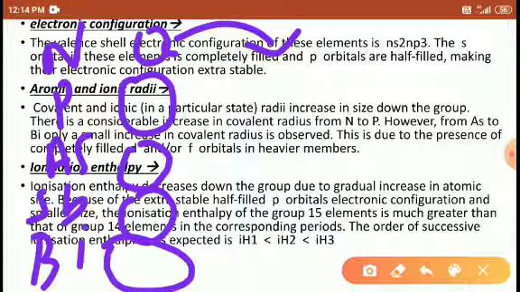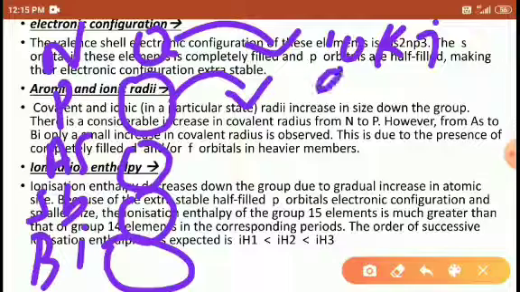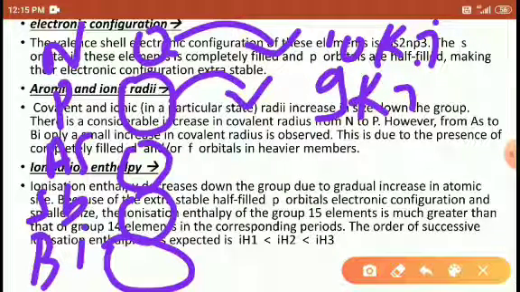For example, I am using here 10 kilojoule per mole of energy. When you come to phosphorus, removal of an electron requires 9 kilojoule per mole of energy. Why did this happen? Because as you move from top to bottom, the size of the elements increases. As the size increases, the attraction between the outermost electron and the nucleus decreases.